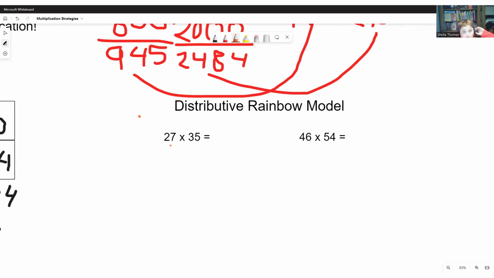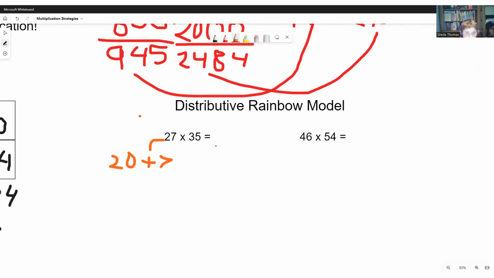Okay, so what we do is we split the numbers up into their place values again. So 20 plus 7 and 30 plus 5, and then we multiply them one by one.